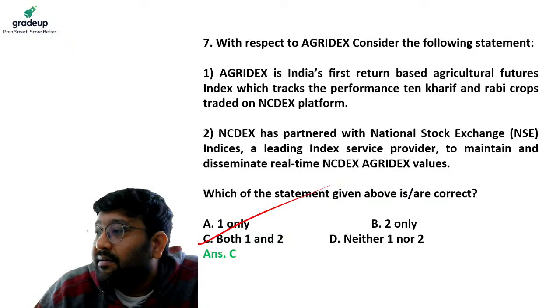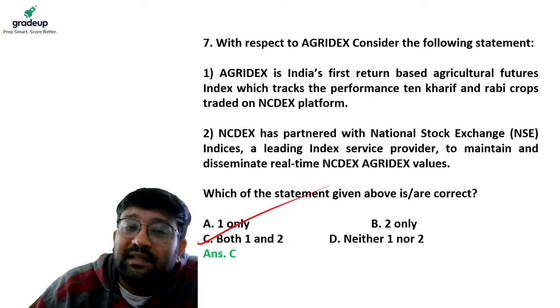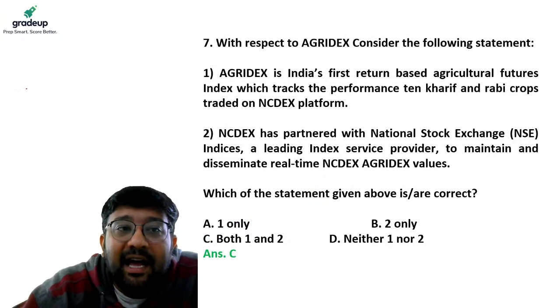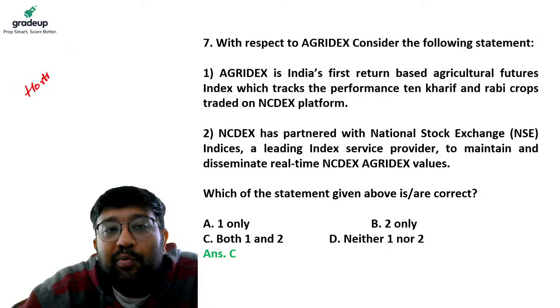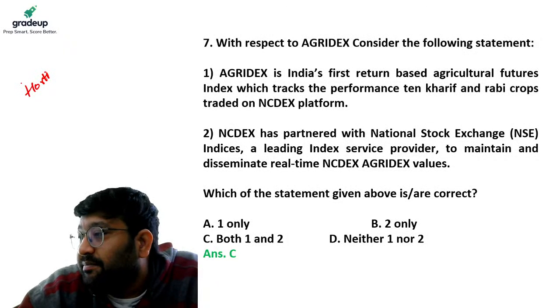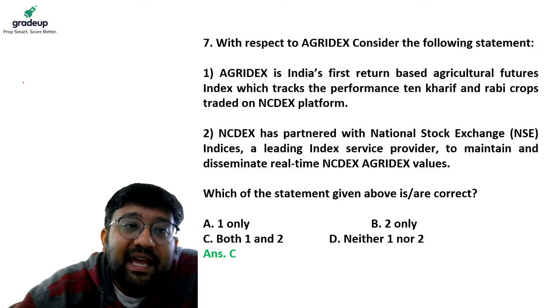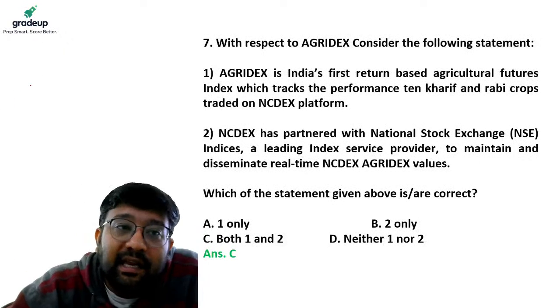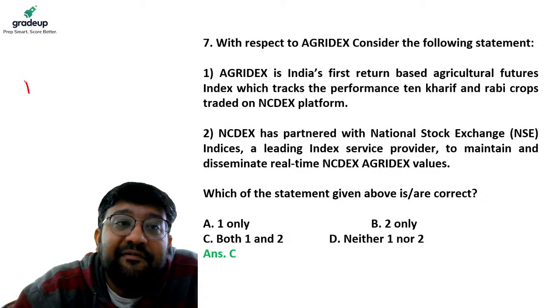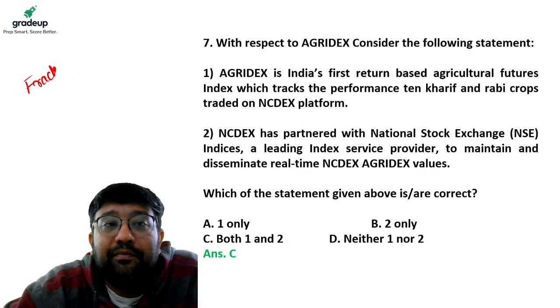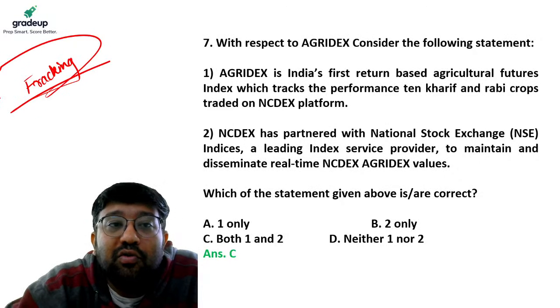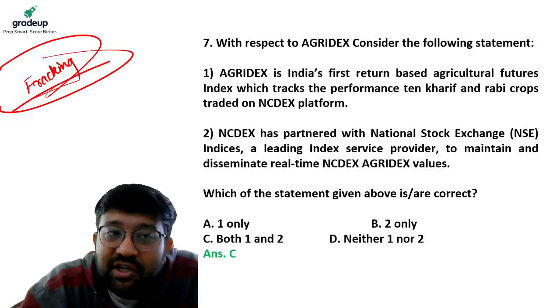Your answer is C. See, dhania is a horticulture crop. It can be grown both in Kharif season and Rabi season. Now I'll tell you. The major use of guar seed is in oil extraction, in fracking. Fracking is used to carry out extraction of oil.